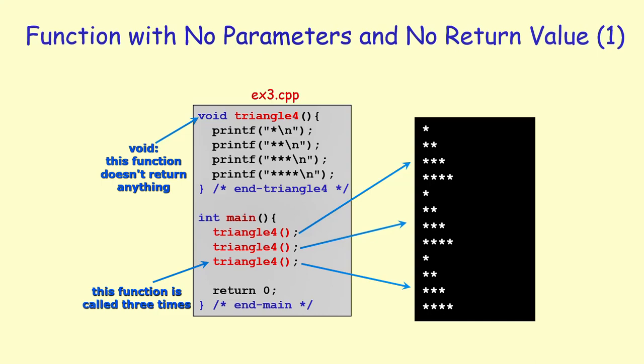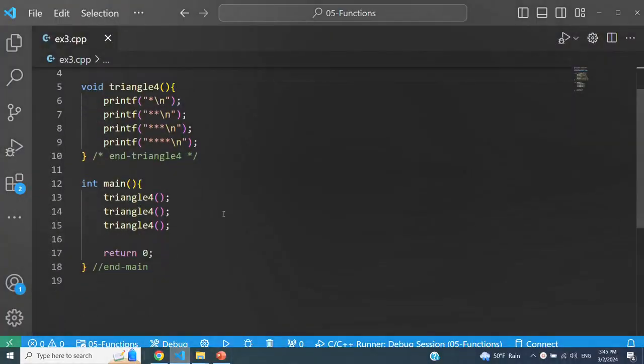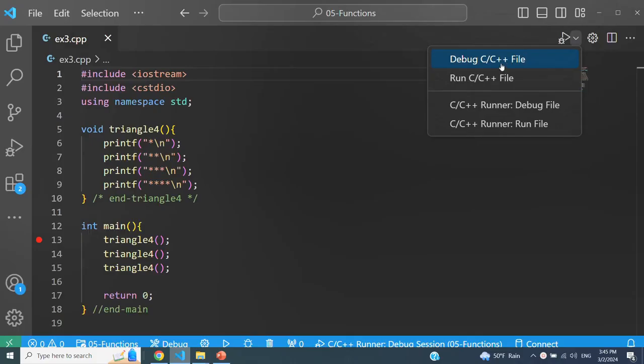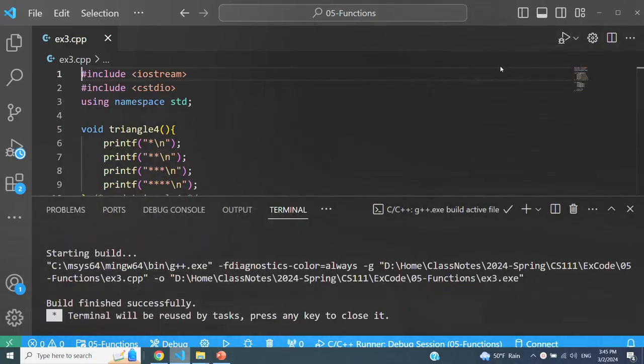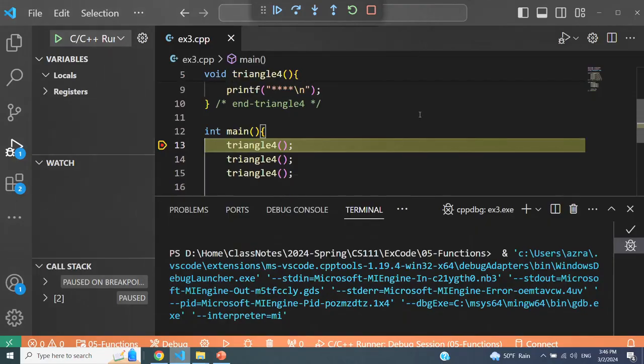And the third call is going to print the same triangular pattern again. Let's go to that example. This is example 3. I'm just going to print a break statement in here. I would like to go step by step just so that you see how this thing works. You already know it, but it is always good to go over them again. So we are in main, trying to make a call to triangle 4.